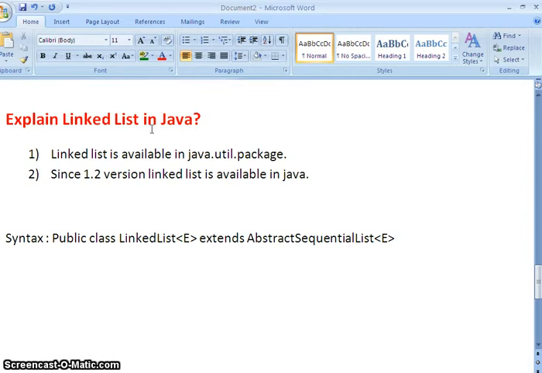So this is the syntax: public class LinkedList extends AbstractSequentialList. This is the signature.